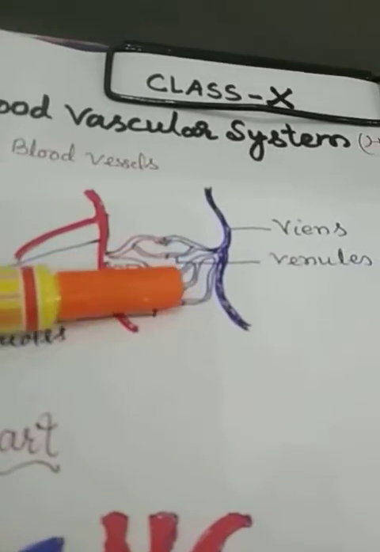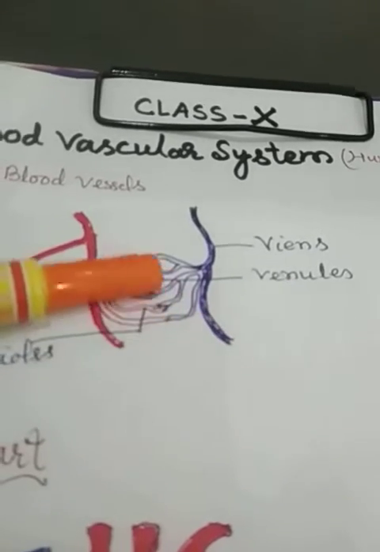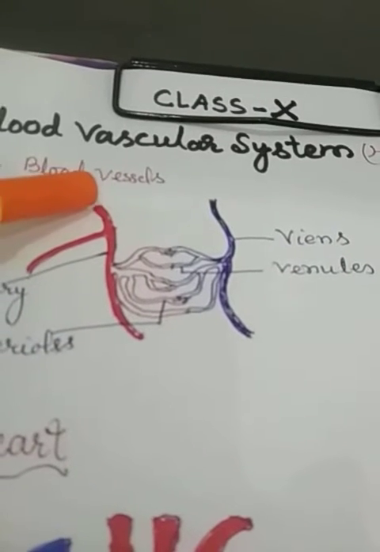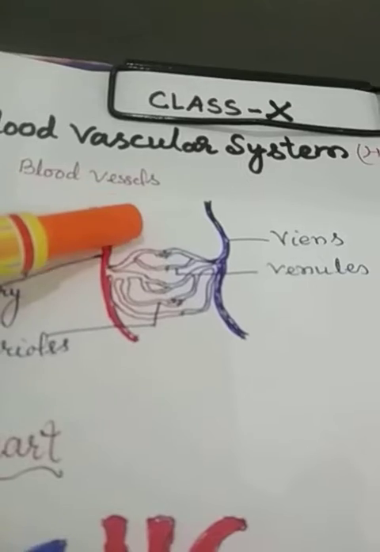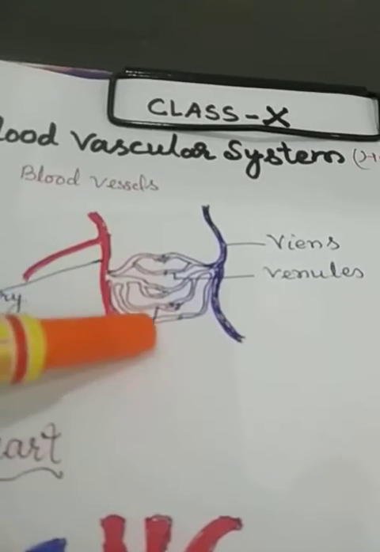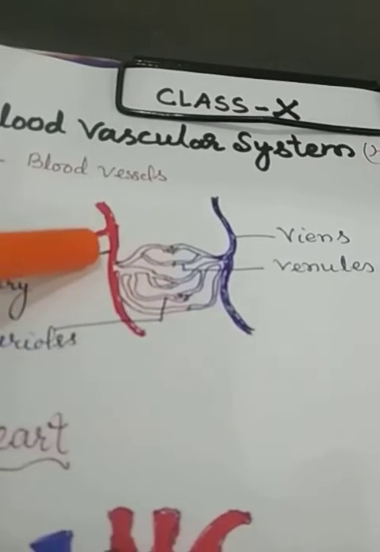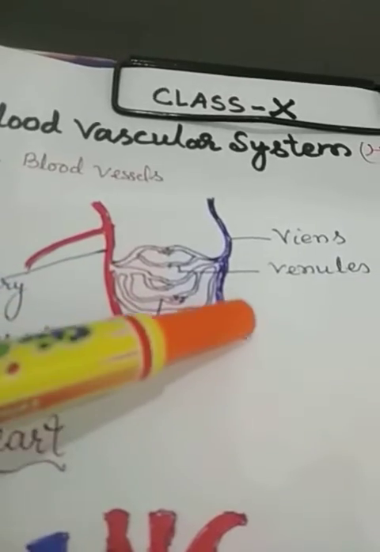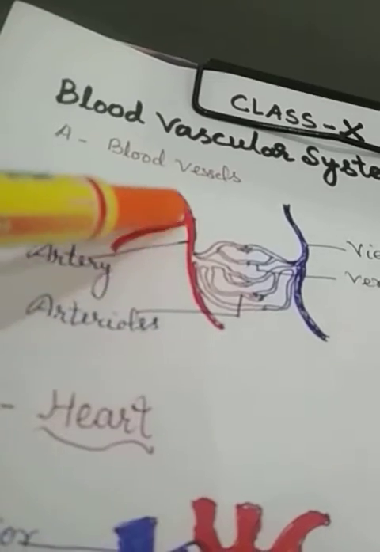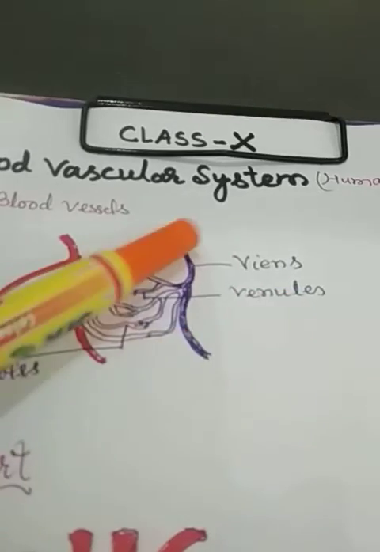So let us see about these blood vessels. My dear students, as you know, the blood gets supplied from the central organ, that is the heart, through these arteries and veins. Actually, there are two types of blood vessels. Number one, arteries, and number two, veins.